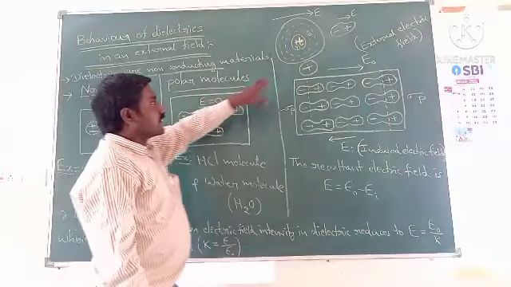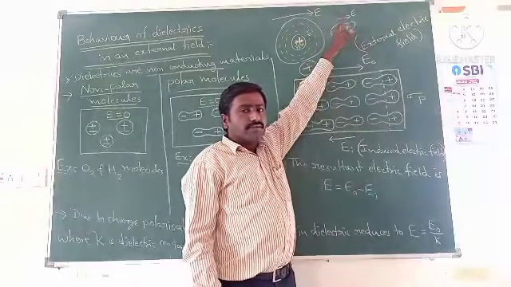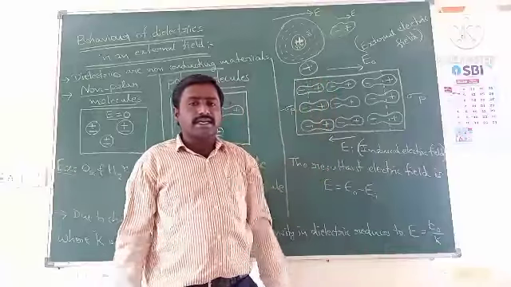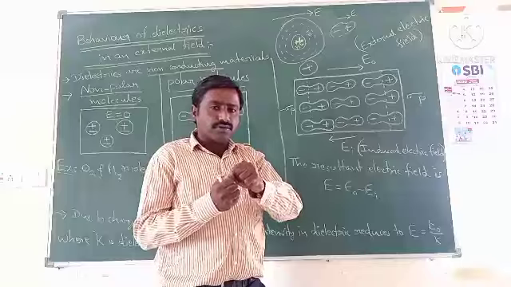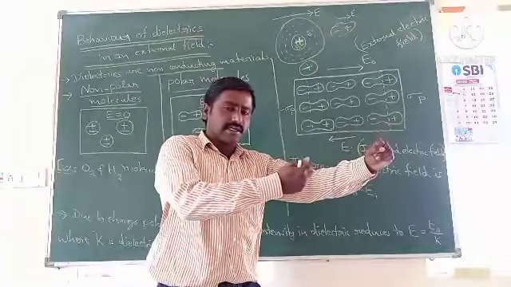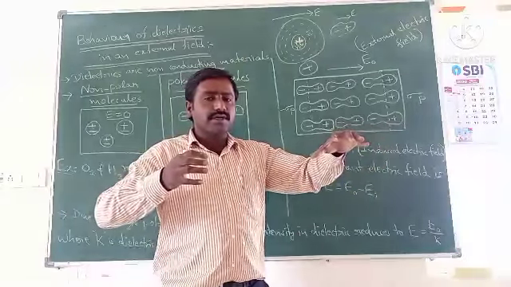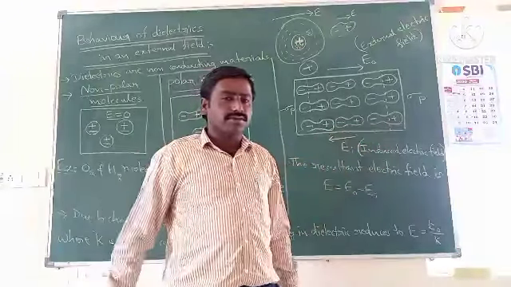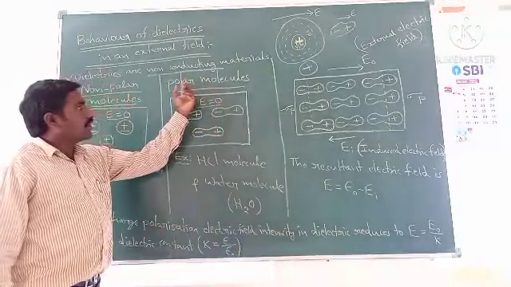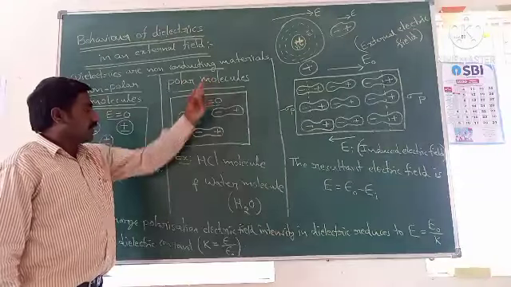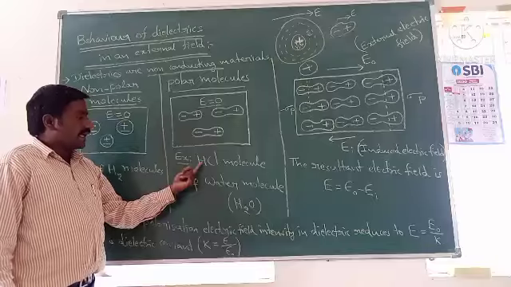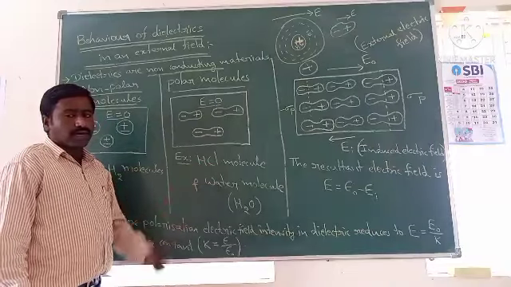Now this one indicates that when you apply the electric field on an isolated atom, the center of positive charge moves along the field direction and the center of negative charge moves opposite to the field direction, so that individual dipoles are formed in the molecules. That type of molecule is called a polar molecule. Examples of polar molecules are HCl and the water molecule.